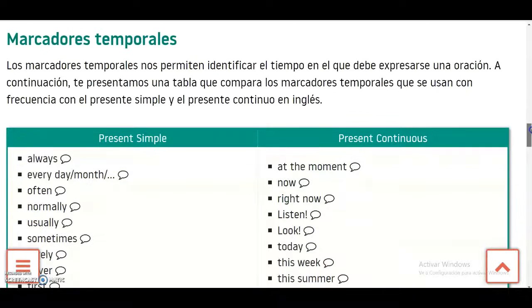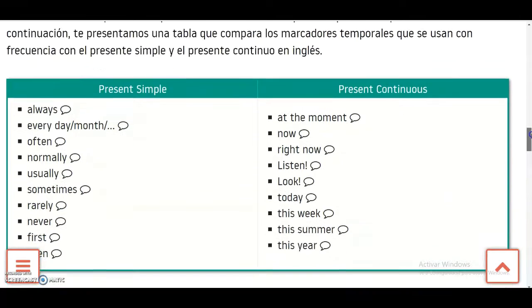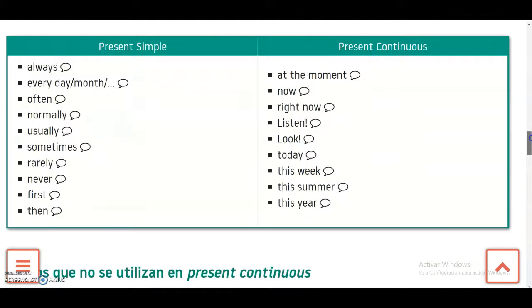Okay, if you talk about the temporary things, this is one of the most important, because when you are making the structure of the sentence, you have to specify the time, okay? Always, every day, a month, often, normally, usually, sometimes, rarely, never, first, then, at the moment, right now, listen, look, today, this week, this summer, this year. Okay,